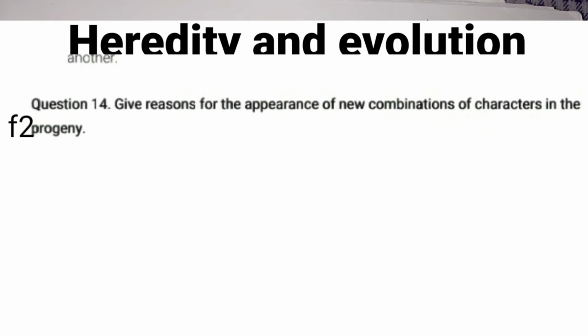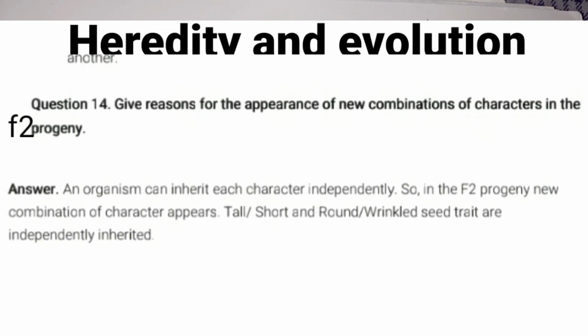Now we have come to the last question of this video, children. Give the reasons for the appearance of new combinations of characters in the F2 generation or in the F2 progeny. So what is the reason you have to give for the appearance of new combinations of characters? An organism can inherit each character independently. You have to remember, children, this inheritance of each character independently is based on the law of independent assortment.